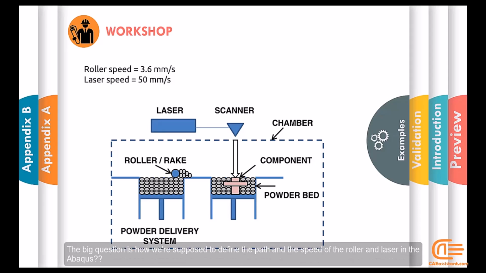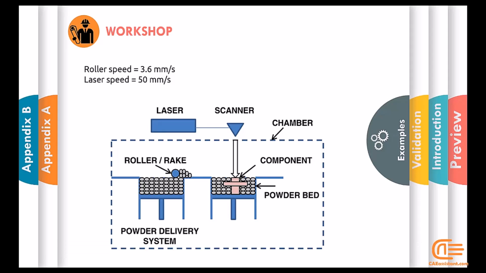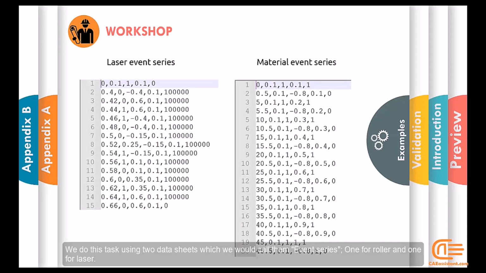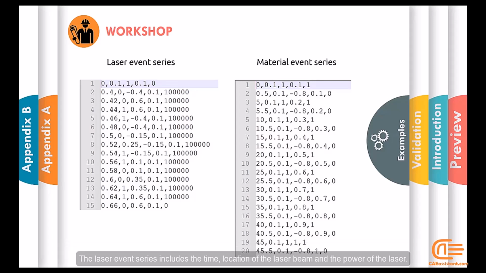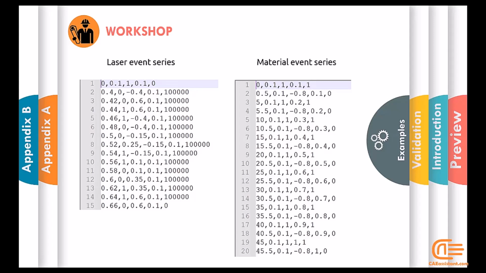The big question is how we are supposed to define the path and the speed of the roller and laser in Abaqus. We do this task using two datasheets, which we call event series, one for the roller and one for the laser. The laser event series includes the time, location of the laser beam, and the power of the laser. The laser moves continuously with a specified speed. The speed is specified by these data we apply in the software.